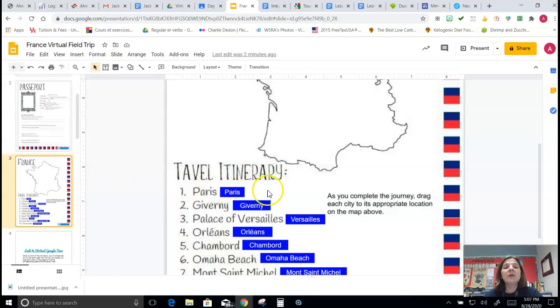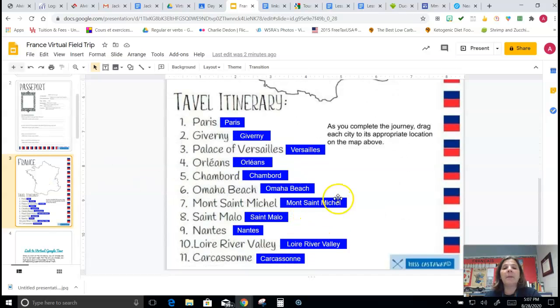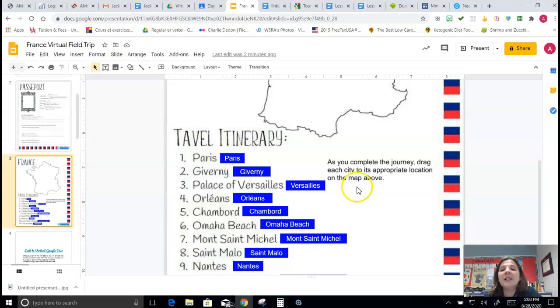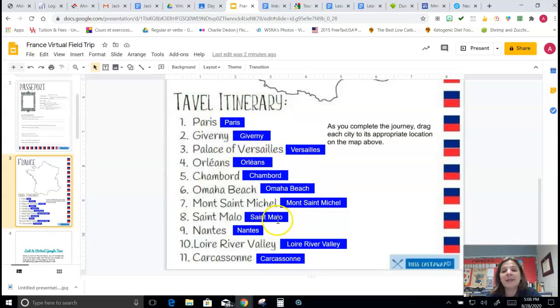All right. Here's the itinerary. These are the different cities that you're going to visit, okay? But you're not going to visit all of them at one time, okay? You're only going to choose, I think I said, I don't know, let me look. But this is the itinerary. So as you visit each city, whichever city you choose to visit first, you don't have to go in order. I know that it has travel itinerary and you're supposed to go in order, but you don't have to go in order. You choose one of them, all right?